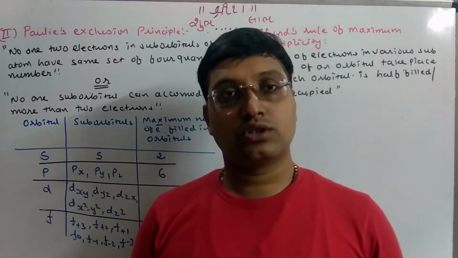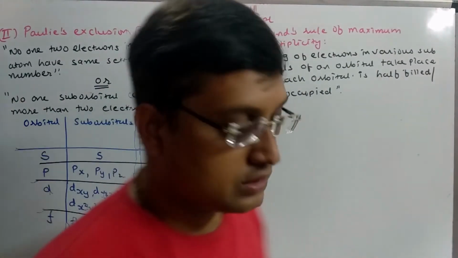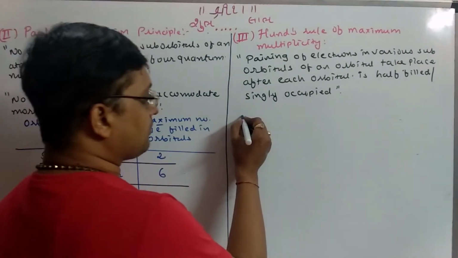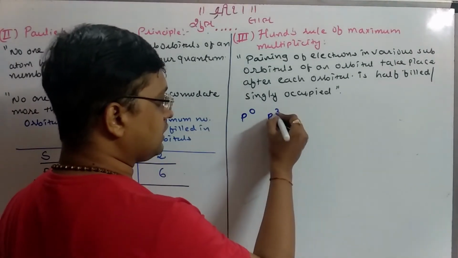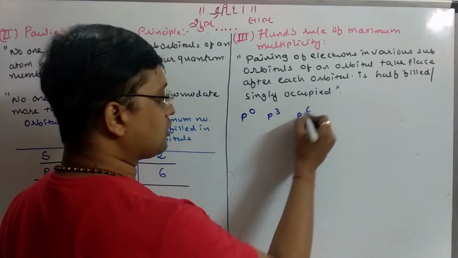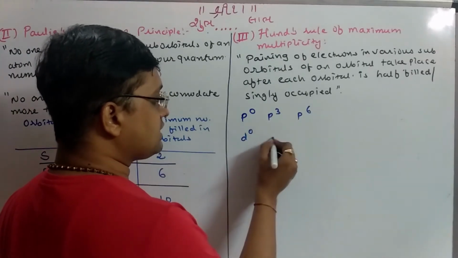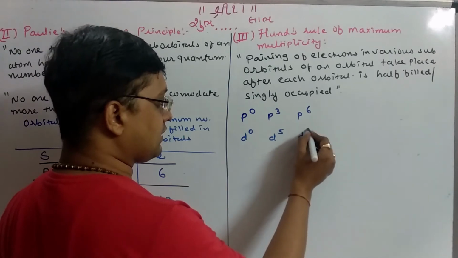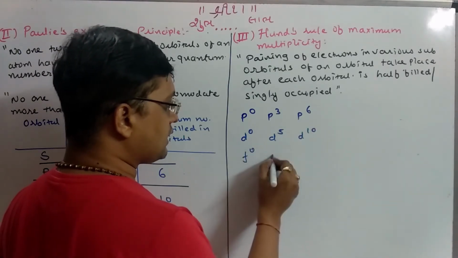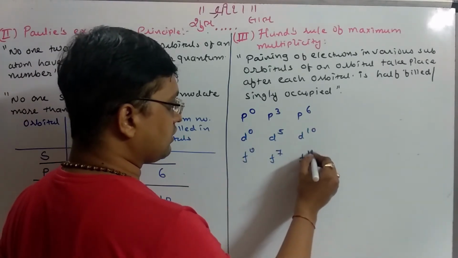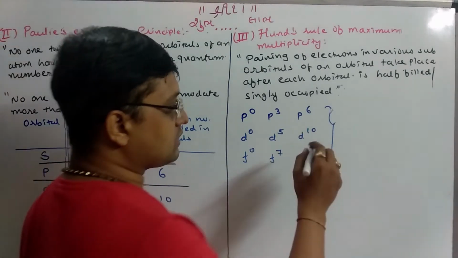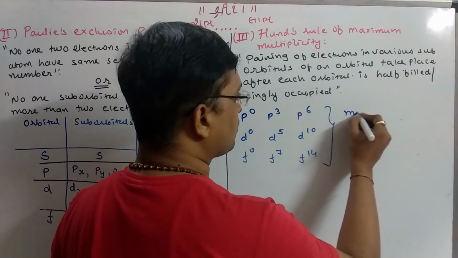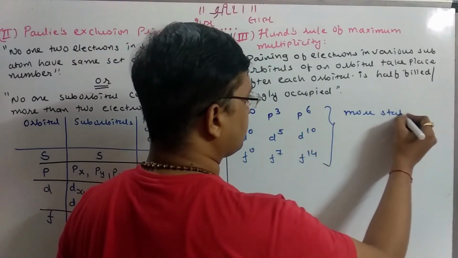The answer is also given by him: p0, p3 or p6, d0, d5 and d10, f0, f7 and f14. When we get this type of configuration, it gives more stability to the atom.